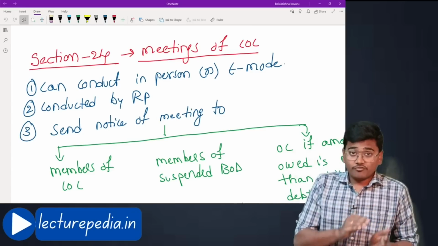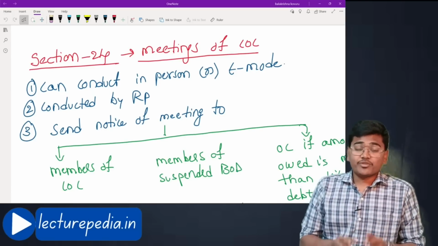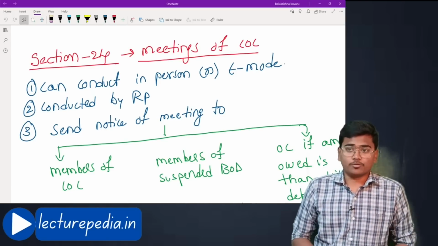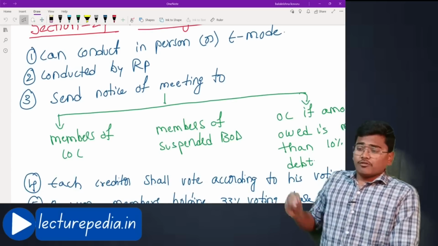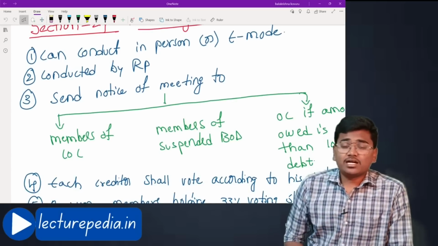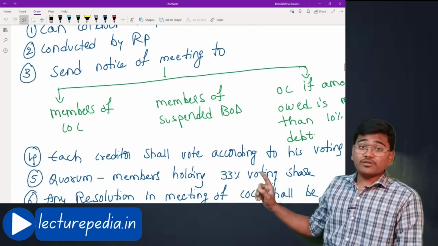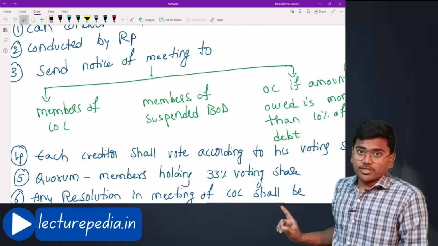So from now, whatever the activities will be conducted by resolution professional only. There is no interim resolution professional now. And for conducting the meeting, you have to send the notice of the meeting. To whom you have to send the notice? The notice of the meeting has to be sent to members of committee of creditors.